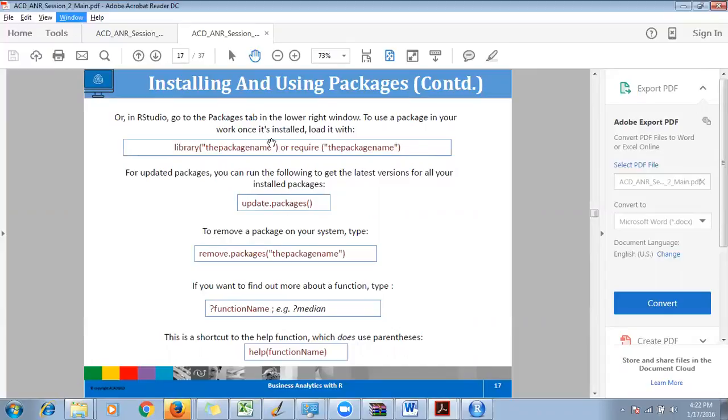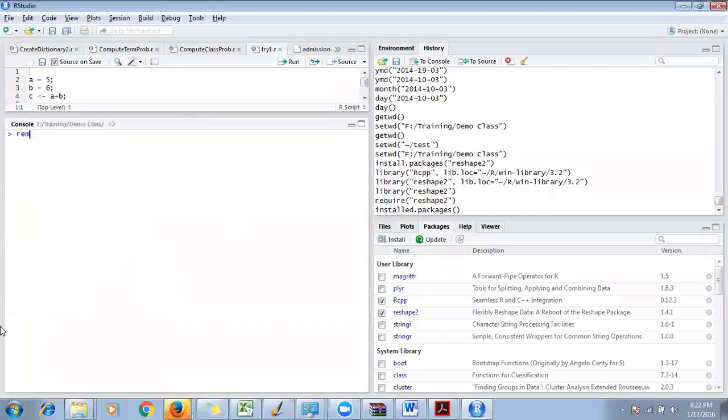Now let's say you want to remove some package, let's say I want to remove the reshape2 package. What I'll do is I'll just say remove.packages, sorry, I will say remove.packages and inside that reshape2.